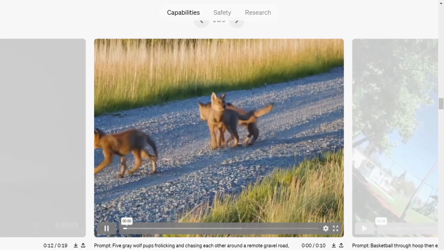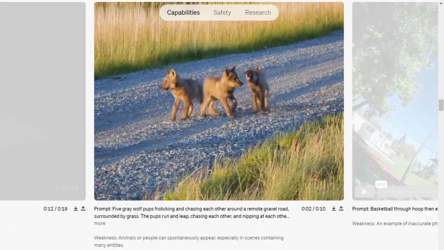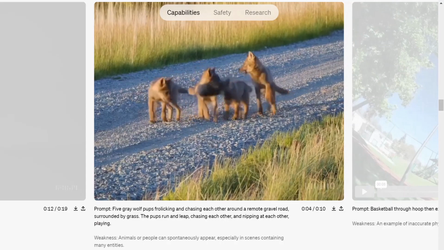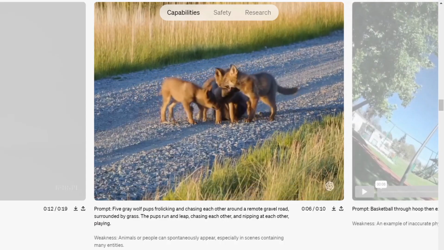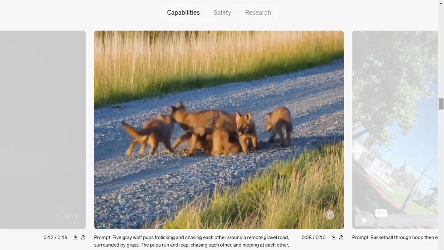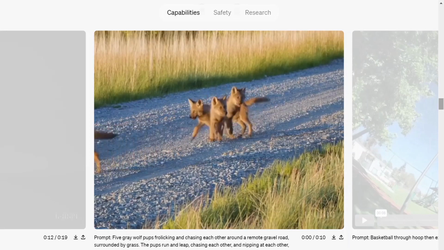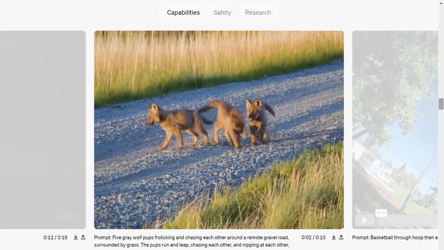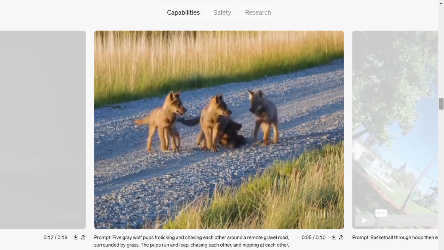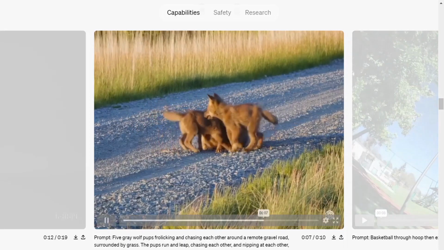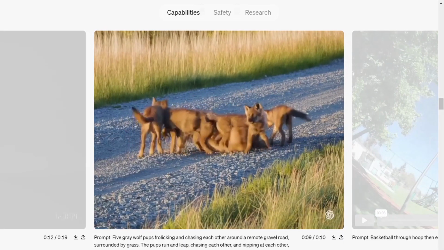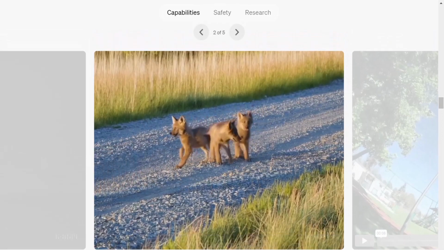Let me show you the proper one. If you look at this video, the prompt that they have given to generate this video is group of wolf puppies chasing each other, playing together. But if you observe closely, spontaneously these wolves appear from somewhere and disappear suddenly. Do you see that? This looks something weird, right? So whenever there are multiple entities in the video, this is where Sora is getting confused.